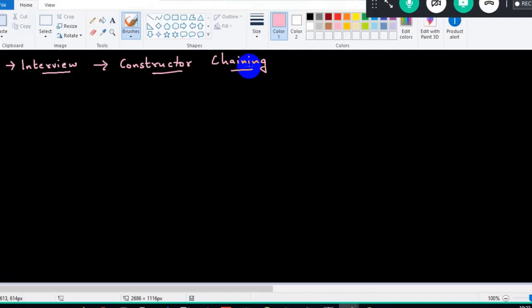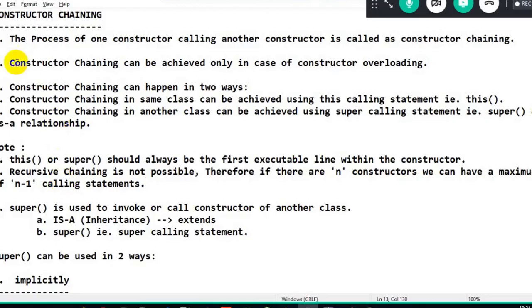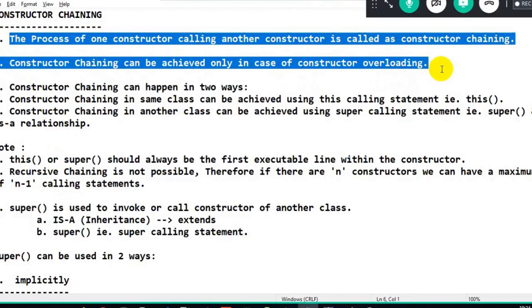Let me summarize once and then I'll talk about it in much more detail. See here guys, the topic which we discussed today was constructor chaining. What is constructor chaining? One constructor calling another constructor. There should be a minimum of two constructors. Common sense, no? One constructor should call another constructor, meaning I should have a minimum of two constructors. And chaining can be done only in case of overloading. Constructor chaining means one constructor calling another constructor, and that can be done only in case of overloading. Without overloading, I cannot do chaining.